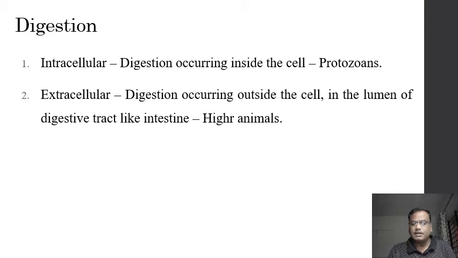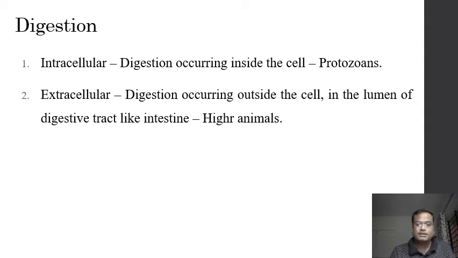Intracellular digestion, as the name suggests, occurs inside the cell. We observe this kind of digestion in lower animals like protozoans, which are made up of only one cell, and also in poriferans and coelenterates, where there is no definite digestive system for the complex process of digestion. The organisms are very simple, and therefore they follow this method of digestion.